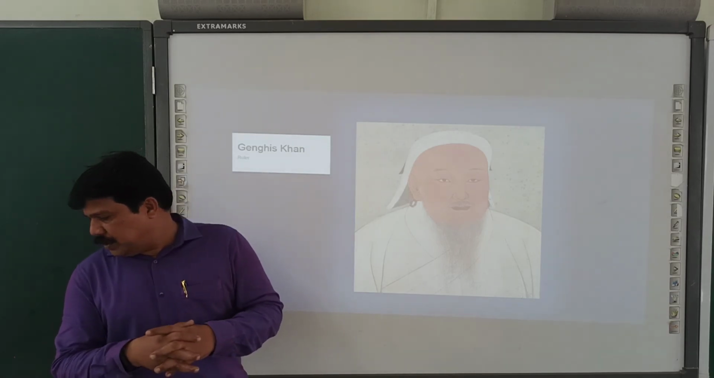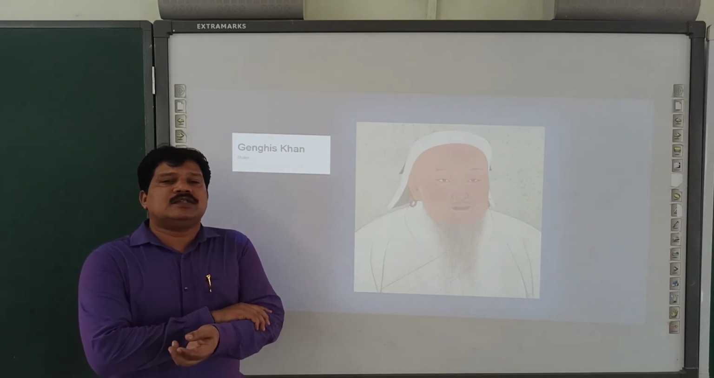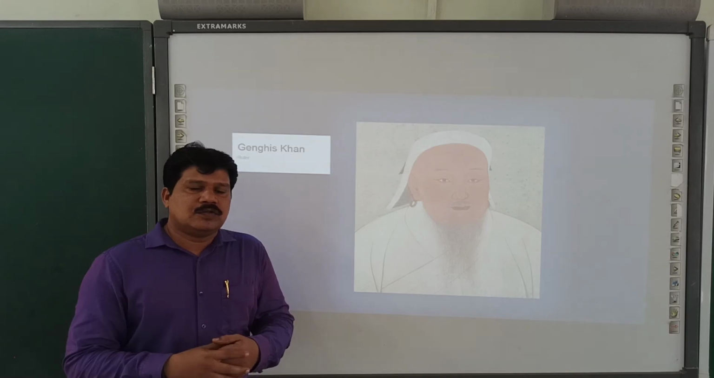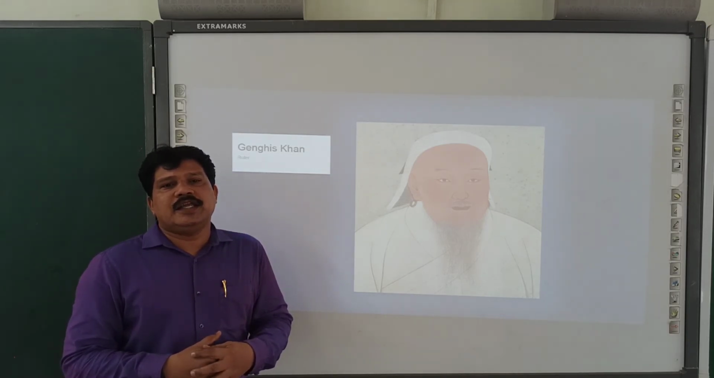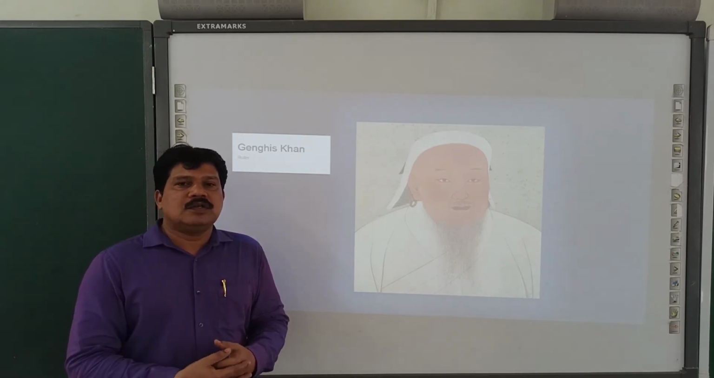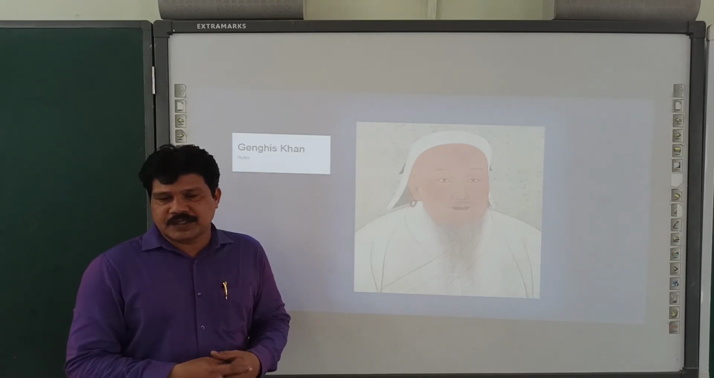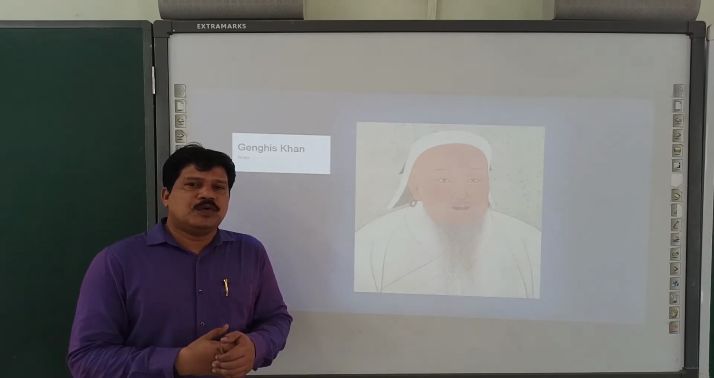Okay, let me stop here. I will continue in the next class. Try to remember what I taught today. The ancestry or lineage of the Mughals has two lineages: one is of Genghis Khan, another one is of Timur Lenk.